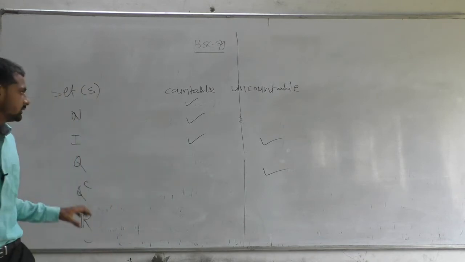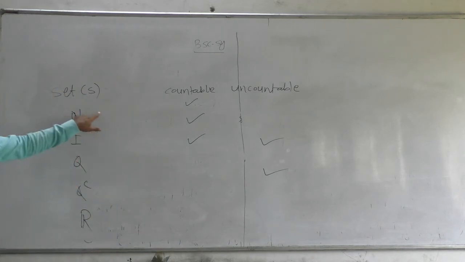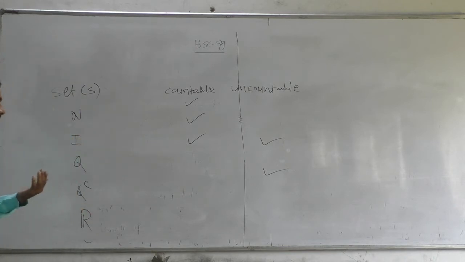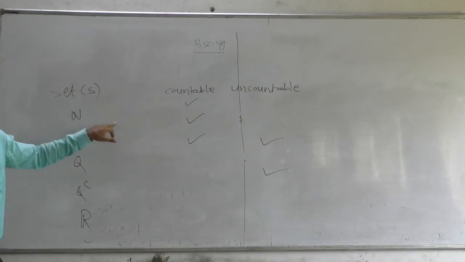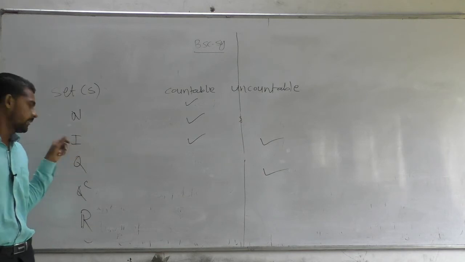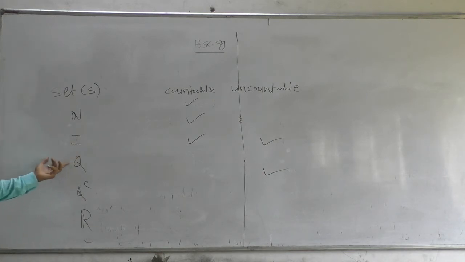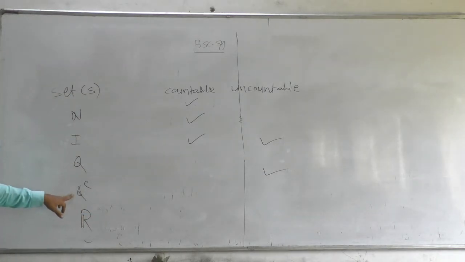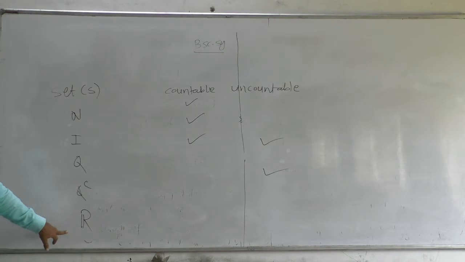Note that the set of natural numbers is a countable set. The set of integers is a countable set, because we can define a one-one onto function from the set of natural numbers to the integers. Similarly, we can define a one-one onto function from the set of natural numbers to the rational numbers. So the irrational numbers and real numbers both are uncountable sets.